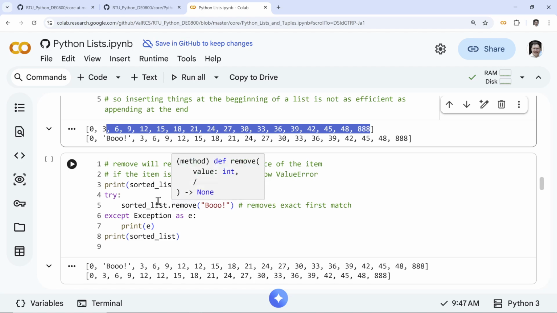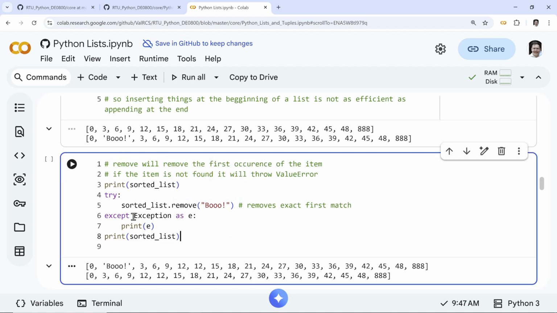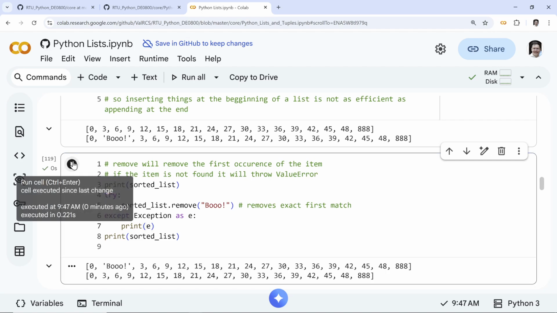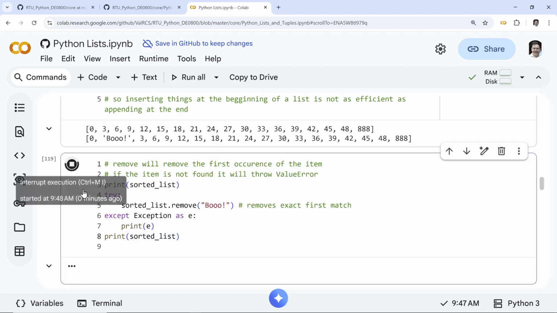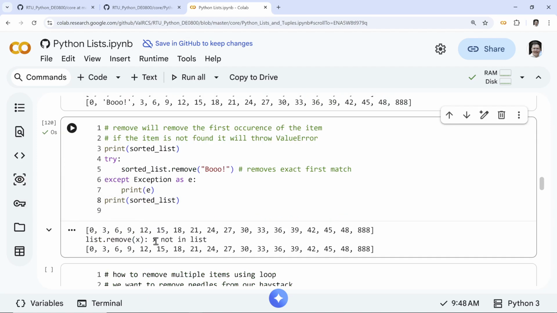So remove bool. Okay, let's try. We have a sorted list. Remove bool, let's try it. Yeah, so we have the sorted list. Now if I do it again, I'm not going to do it, but I can show you. I have the sorted list. If I do this again, I don't have the bool anymore. It will throw an error. There will be an error. We see: remove x, x is not in list. Meaning, what's x? x is bool.